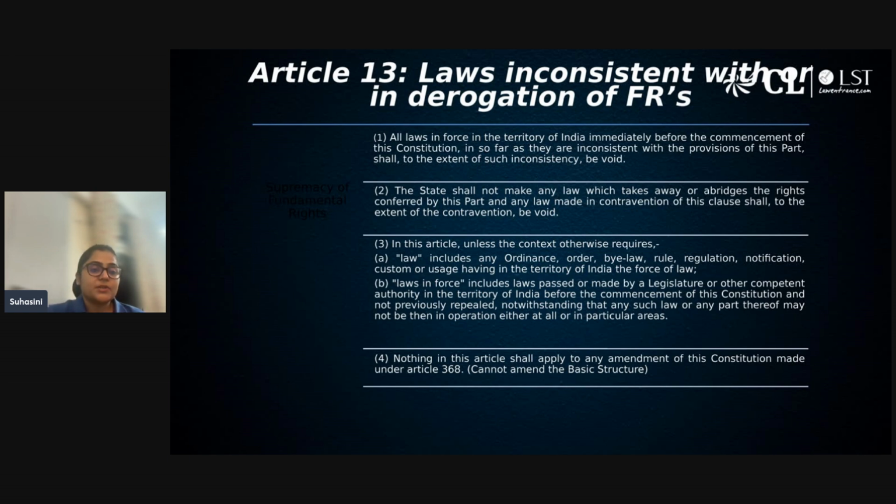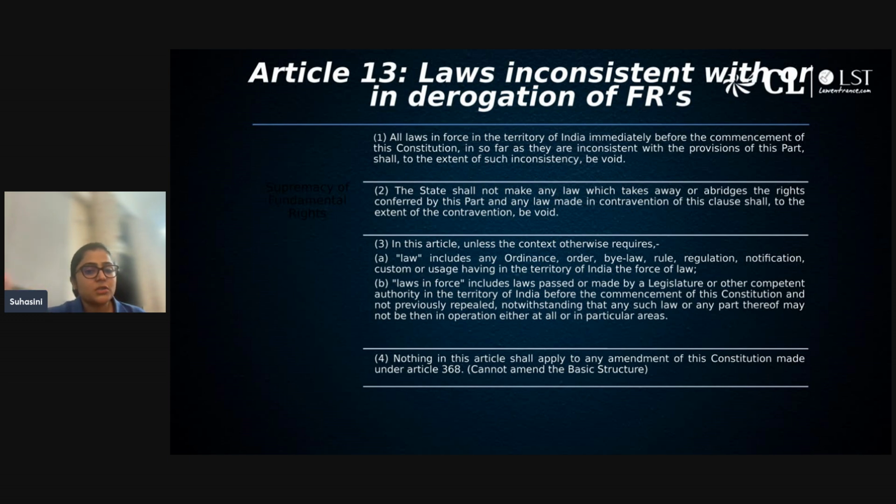For example, Section 377 was violating the fundamental right to equality, the fundamental right to privacy. So the entire IPC was not struck down. Only that aspect which was violating the fundamental right, only Section 377, was struck down. So what does Article 13 say?